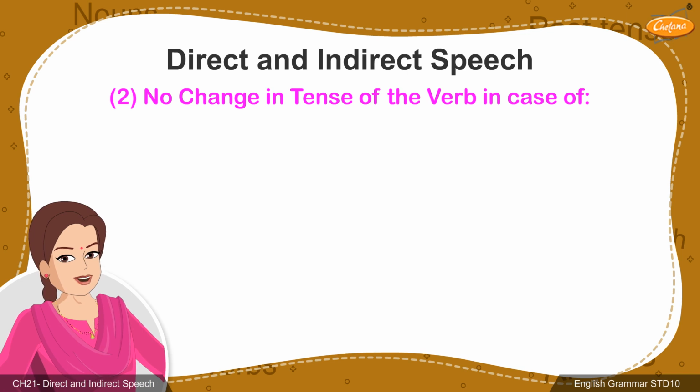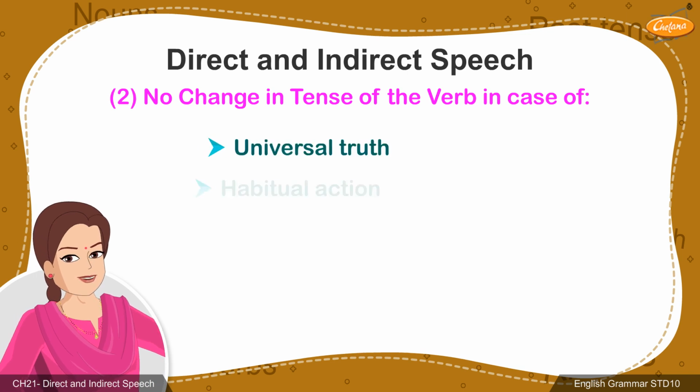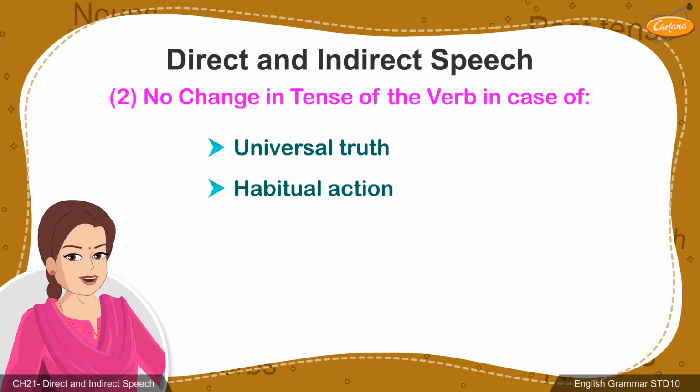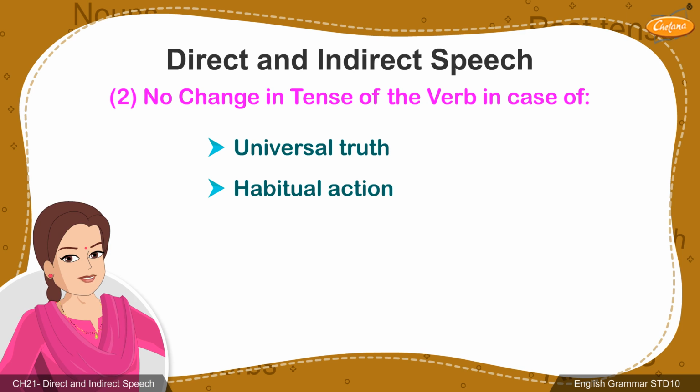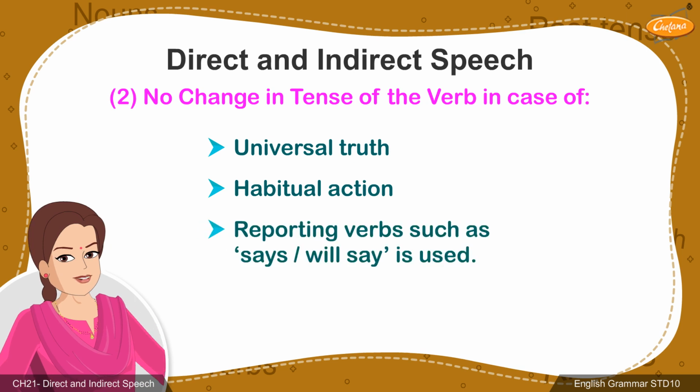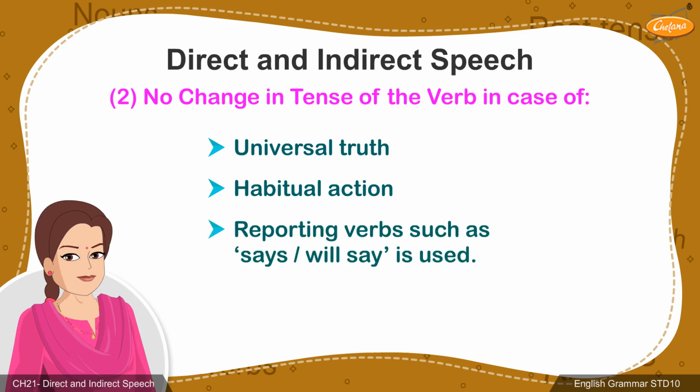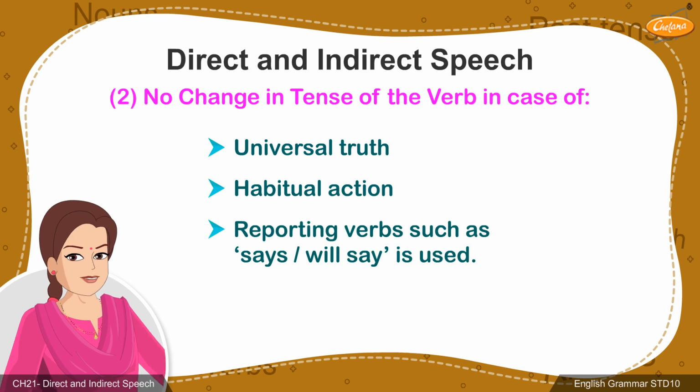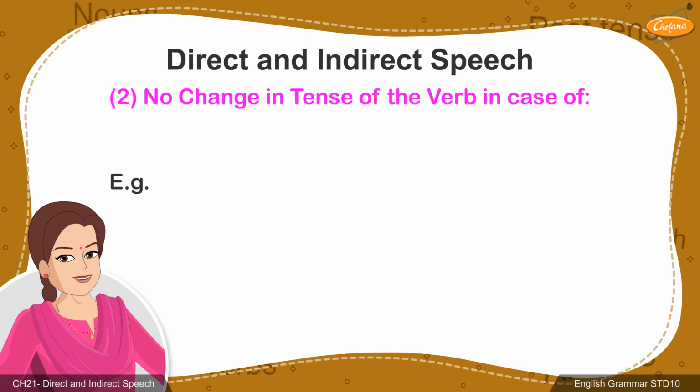There are cases when the tense of the verb does not change. When any universal truth or a habitual action is given in direct speech, the tense of the verbs must be maintained. Also, if the tense of the reporting verb is in present tense or future tense, the tense cannot be changed. Let's consider a few examples of this type.